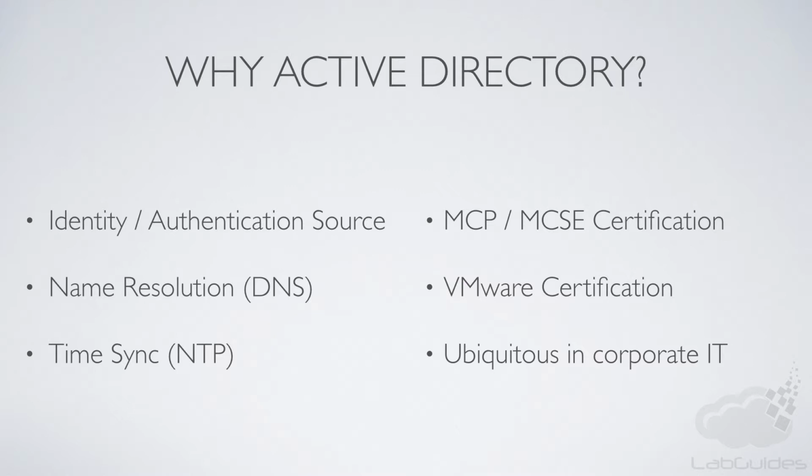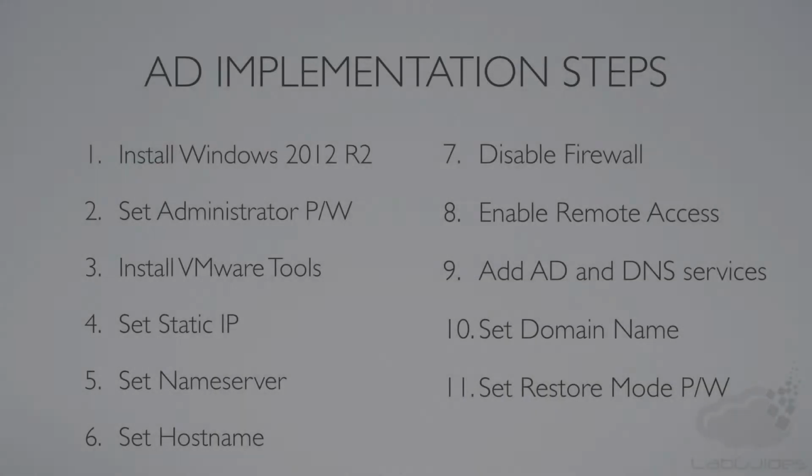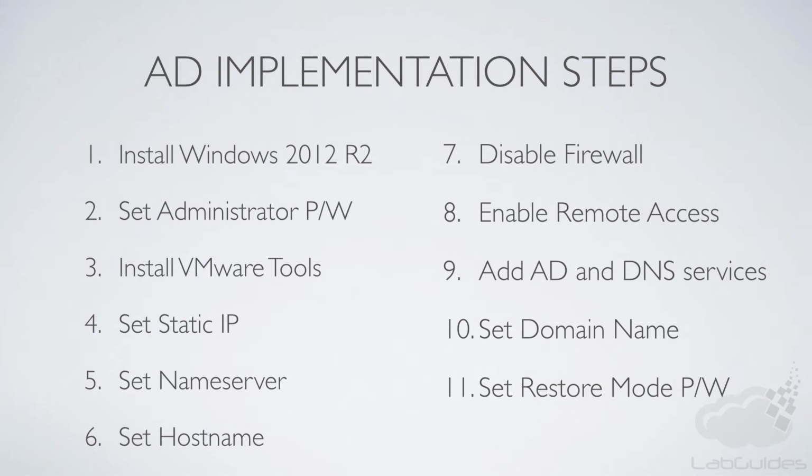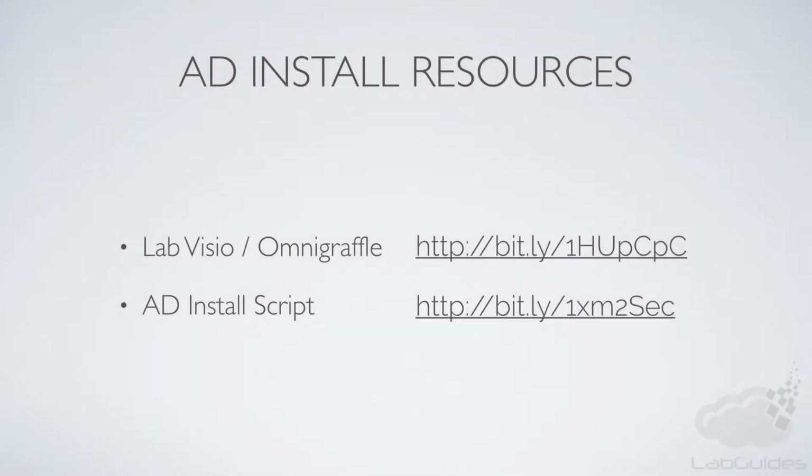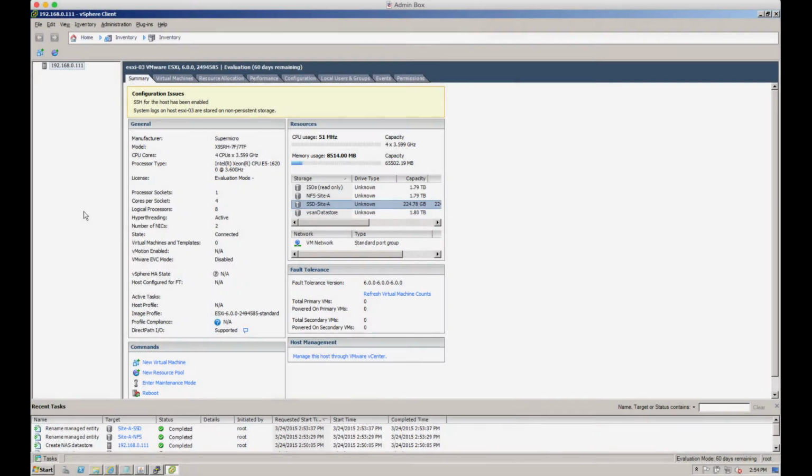IT these days. So what we're actually going to be going through, we'll install Windows, we'll set an admin password and install VMware Tools, we'll set a static IP, name server and host name, we'll disable the local firewall for now and enable remote access, then we'll add the AD and DNS services before finally setting a domain name and a restore mode password. There are a couple of resources available here, my AD install script if you'd like it as well. So let's get to it.